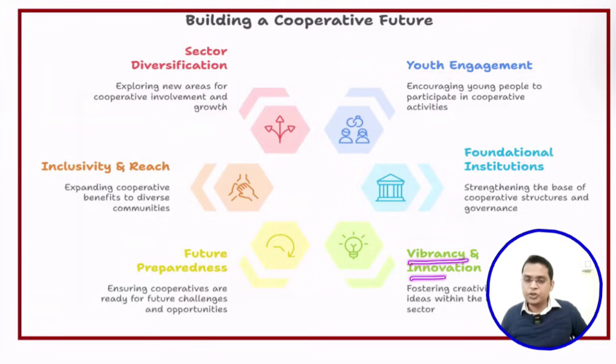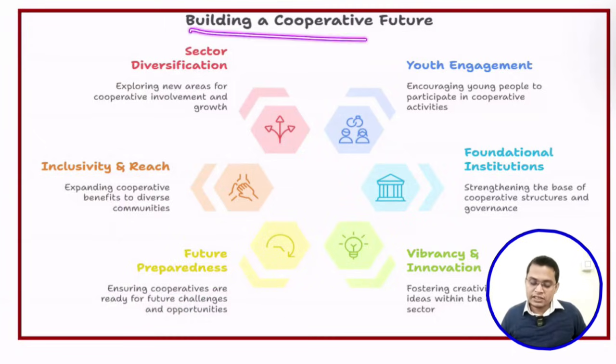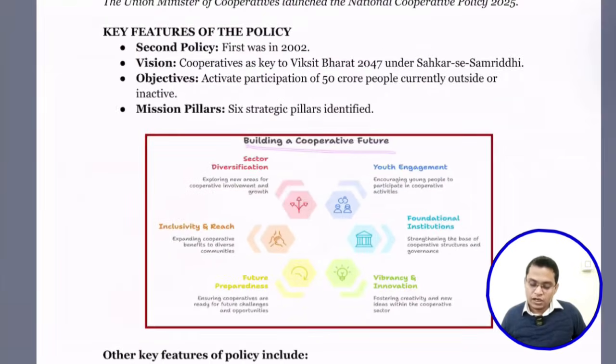Vibrancy and innovation: we need proper innovation and vibrancy so that it can grow continuously. Next is future preparedness: ensure cooperatives are ready for future challenges and opportunities. Next is inclusivity and reach: expand the cooperative benefit to diverse communities like scheduled caste, scheduled tribe, Eastern India, Southern India, Northern India, women. Okay. So these are the 6 areas of focus of the cooperatives.